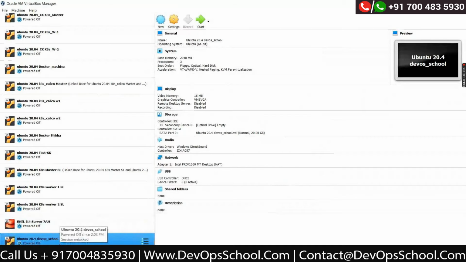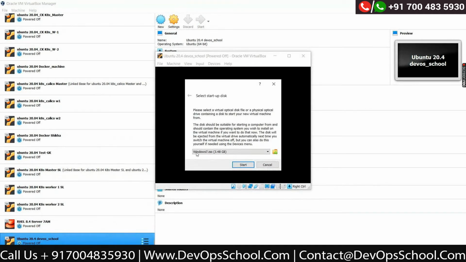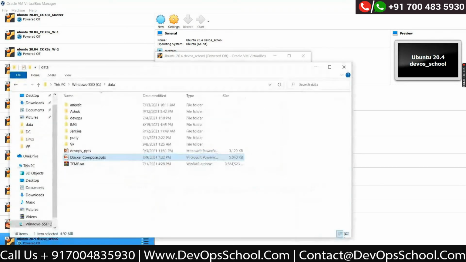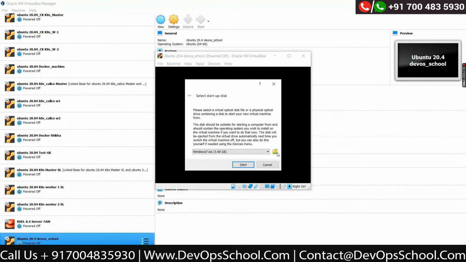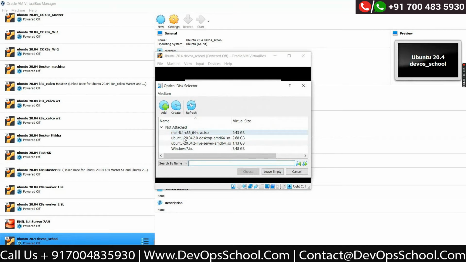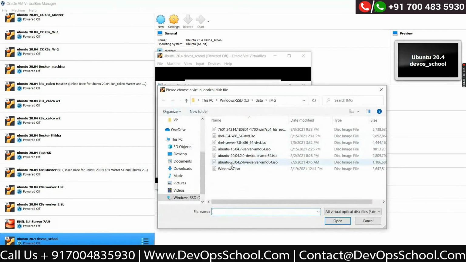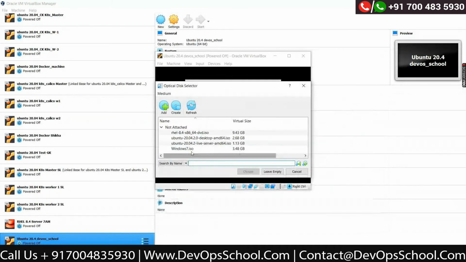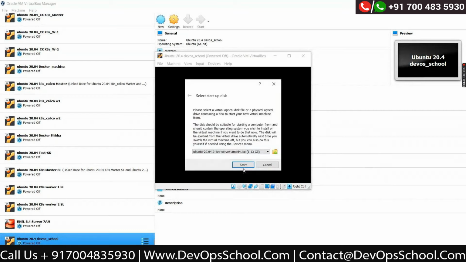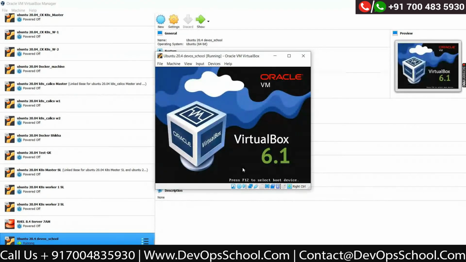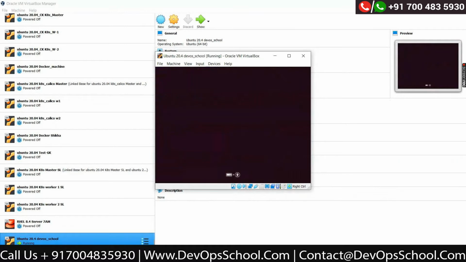Double click on this virtual machine. It will ask you to add an ISO. Once your ISO is downloaded on the system, it will be in your download folder somewhere. Click on this folder icon and choose your ISO. Click on add. This is my live server, this one. It is already added here, so I will choose it from here itself: the 20.04 live server version. Choose start. It will be booting from that ISO. It will take a few minutes on my system.